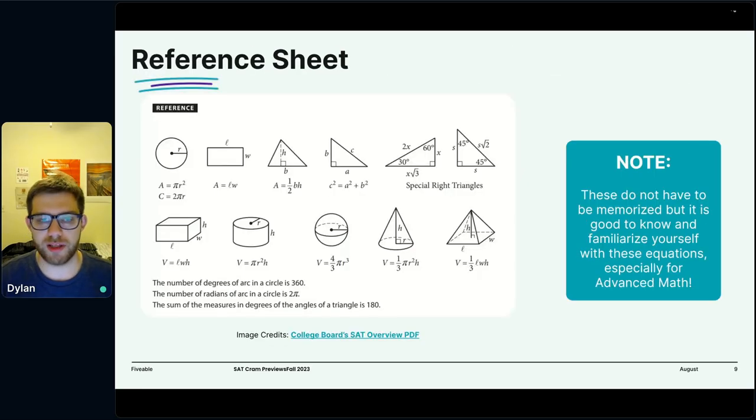This is the formula sheet for the SAT, right? So you've got everything that you aren't expected to memorize on here. That's most if not all of your geometry formulas, your special right triangles, your volumes, some information about the degrees and radians of a circle, the angles of a triangle.